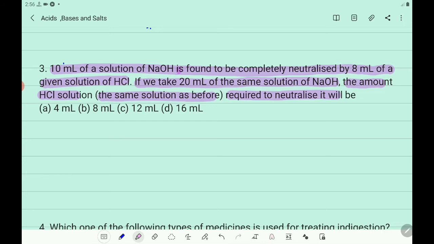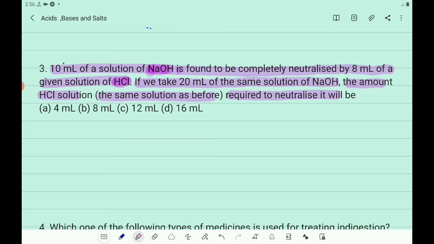10 ml of a solution of NaOH, sodium hydroxide, is found to be completely neutralized by 8 ml of given solution of HCl. You know that when a hydroxide, which is a base, and HCl, an acid, react with each other, there is a reaction called neutralization.